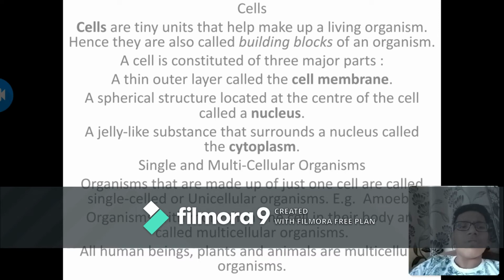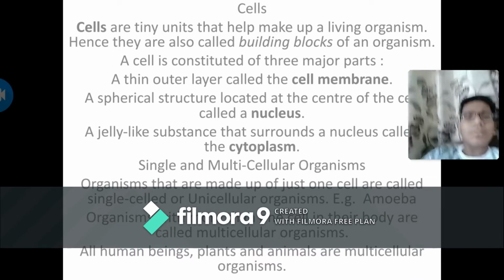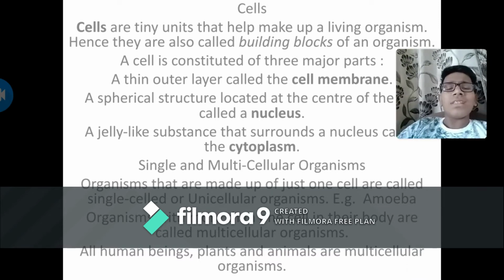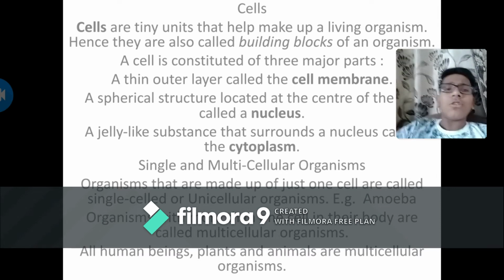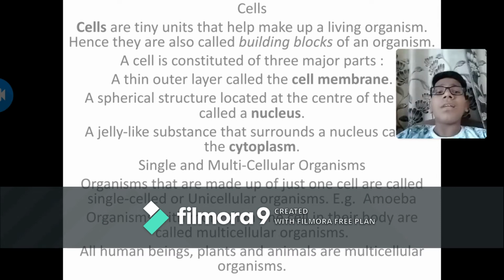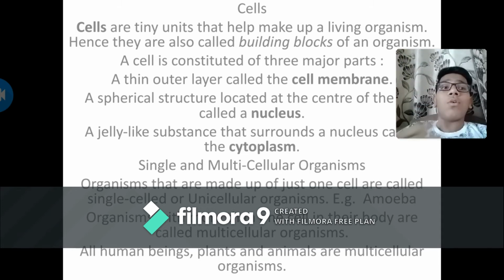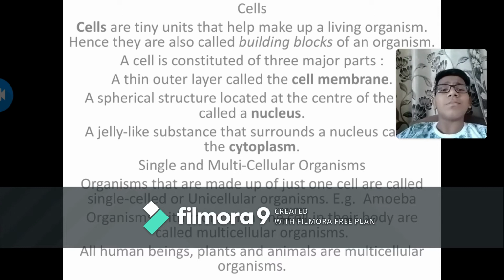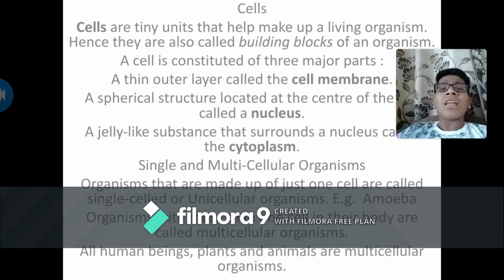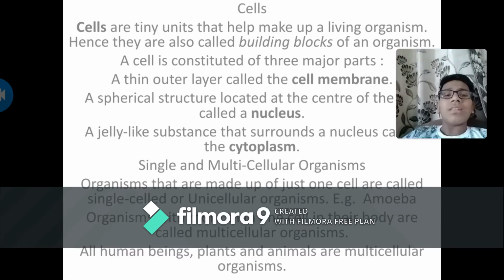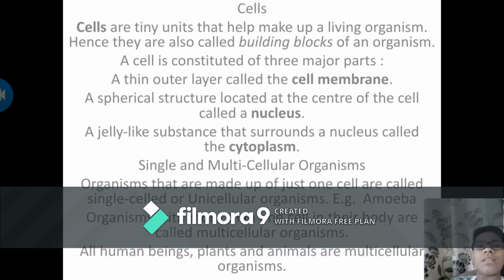Single and multicellular organisms. Organisms that are made up of just one cell are called single-cell or unicellular organisms. Example, amoeba. They are made up of only one cell which controls their whole body. Organisms with more than one cell in their body are called multicellular organisms. All human beings, plants and animals are multicellular organisms.